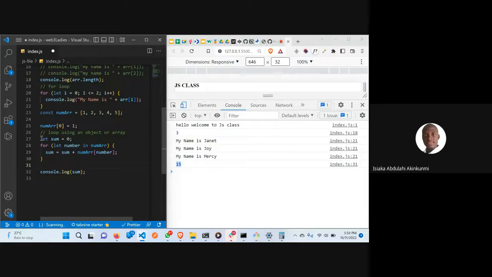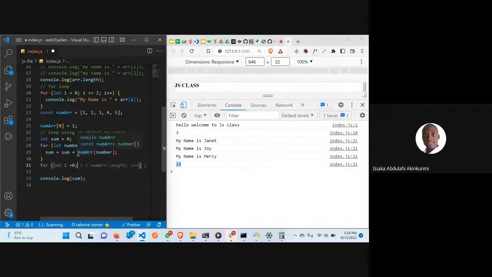Now to write this same thing, if you want to write a for loop, you can just come here, for, let me say, let i is equal to 0 here, like this. Now you have to move to how do we get the length now?